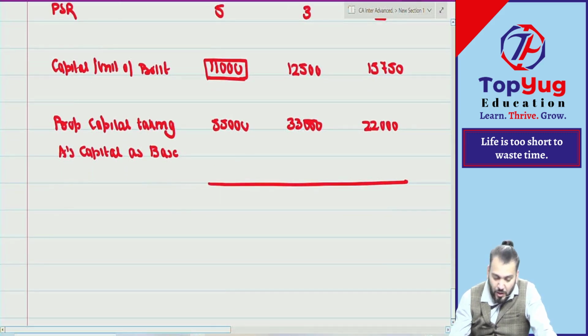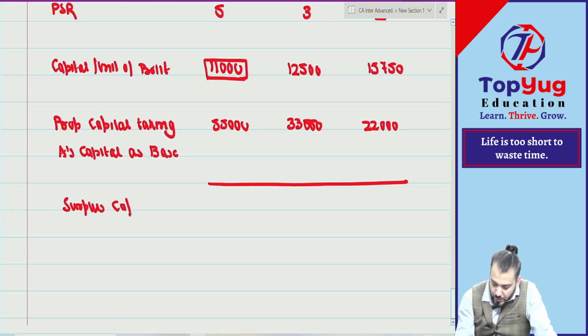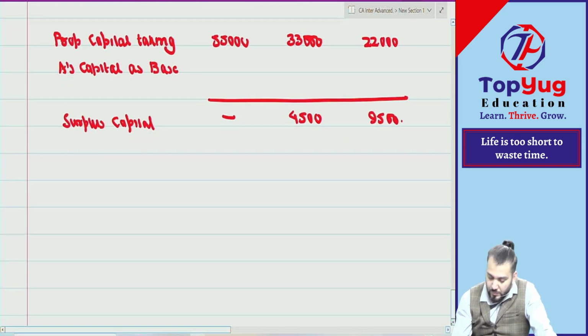Then we'll find out what? Surplus capital. Surplus capital how much? It is nil, 4,500, 9,500. Correct.